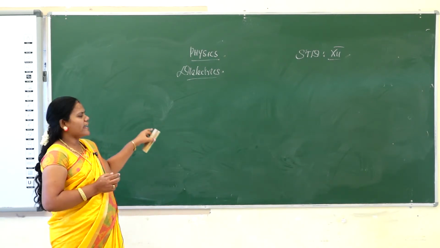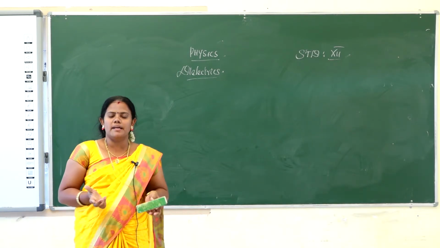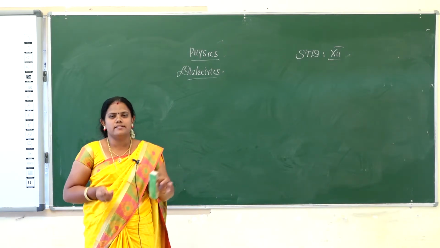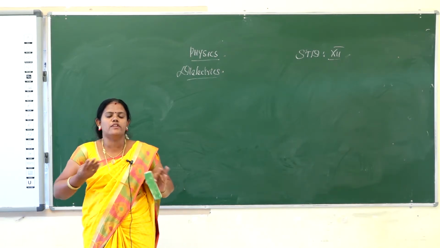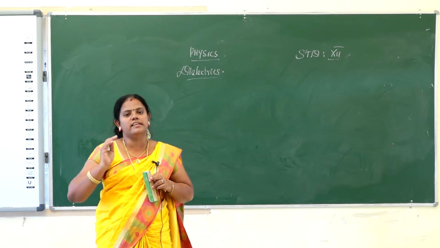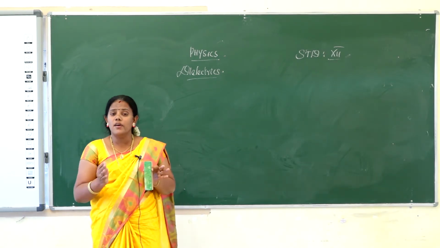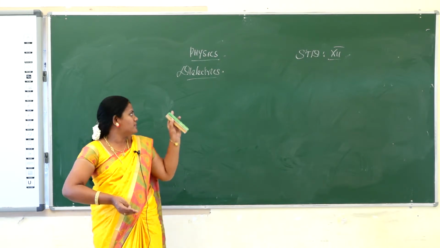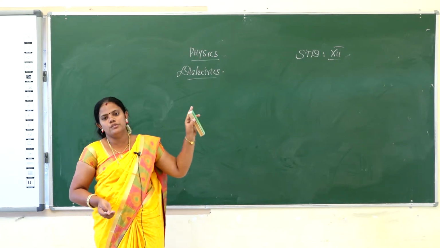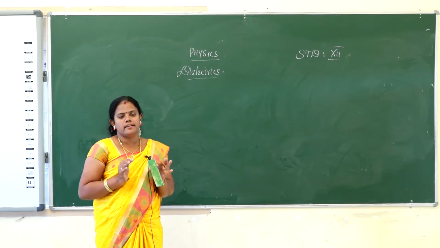Okay. So dielectrics, what is the meaning of dielectrics? A dielectric is nothing but just like an insulator. What is the meaning of insulator? What is the difference between conductor and insulator? A conductor will continuously conduct the current, but insulators do not conduct the current. That is called a dielectric. So dielectrics are insulators.